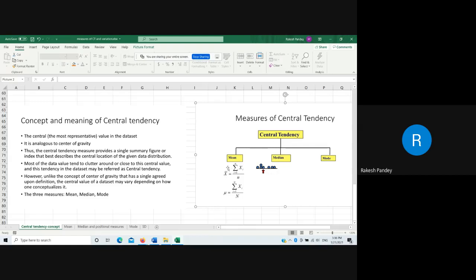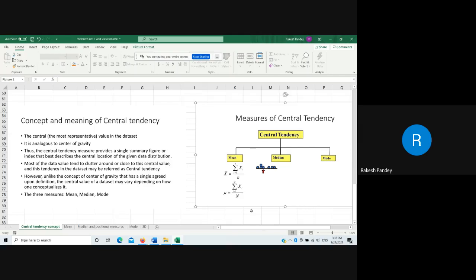So X bar is called statistic, you can write it down. This is also mean, but we use the singular word, statistic. So statistic is a sample characteristic. So X bar is a statistic and mu is also mean, but it is called parameter. So whenever we try to infer a parameter based on a statistic, that is called inferential statistics, and the third unit of this syllabus deals with that.